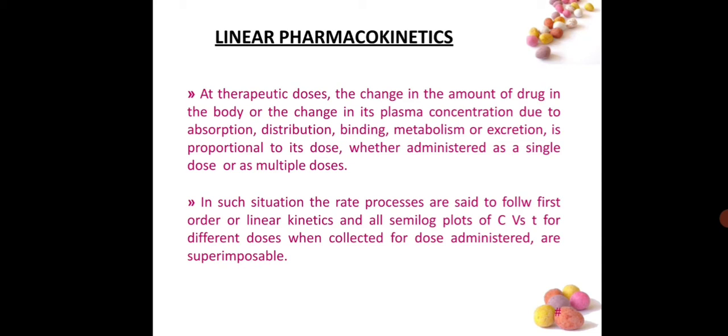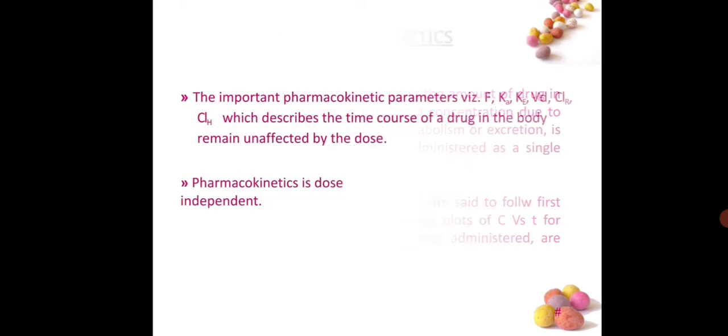In such a situation, the rate and process are said to follow first order or linear kinetics, or all semilog plots of C versus T, that means concentration versus time. As time increases, the concentration also increases in the body for the particular drug, for single dose or multiple dose both.